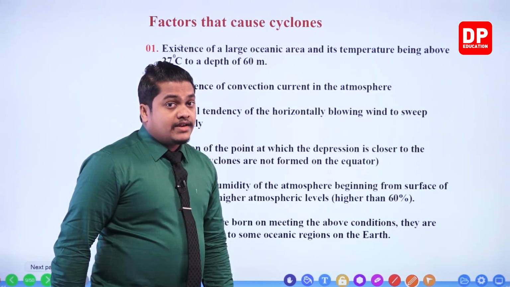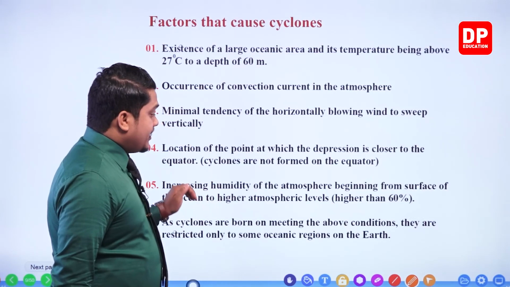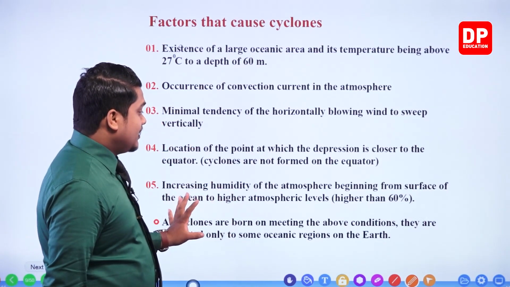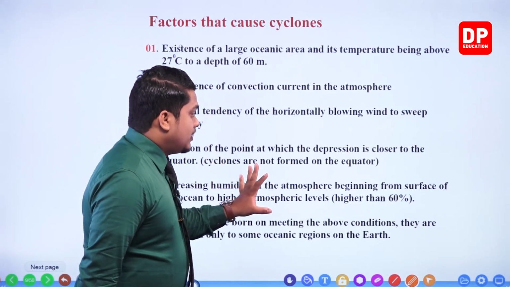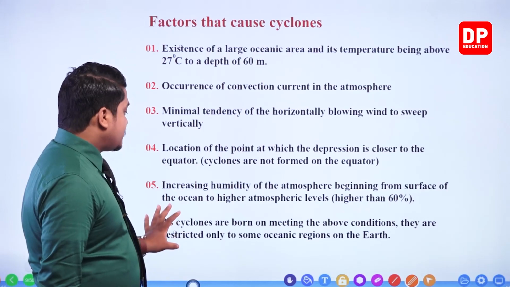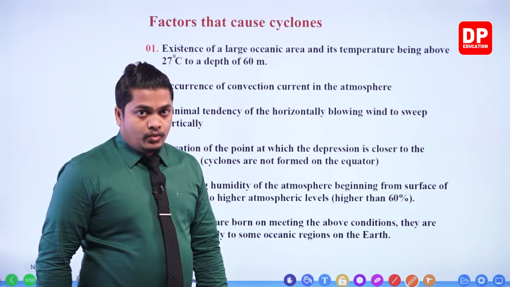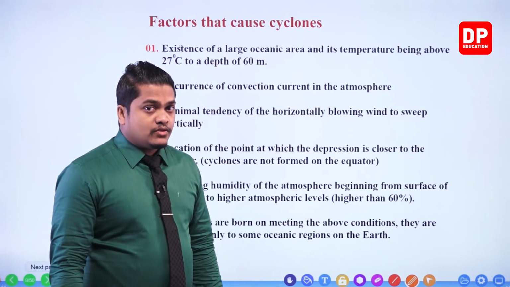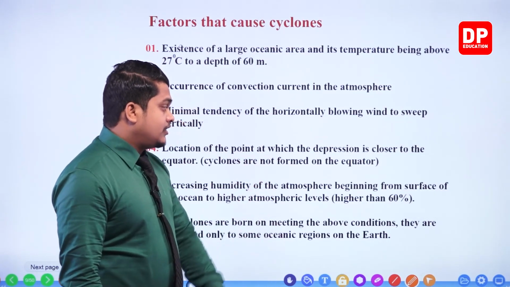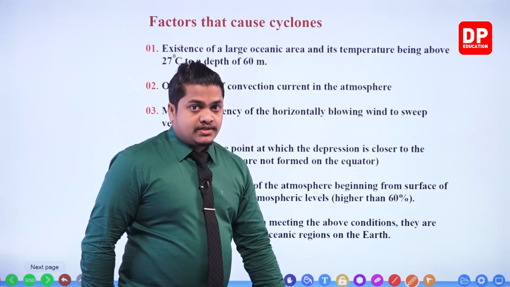Should be higher than 60%. So within the certain area, my dear children, the humidity level should be greater than 60%, and it should be an area covering the atmosphere from the surface of the ocean to higher atmospheric levels. Within those atmospheric levels, the humidity level should be higher than 60%.